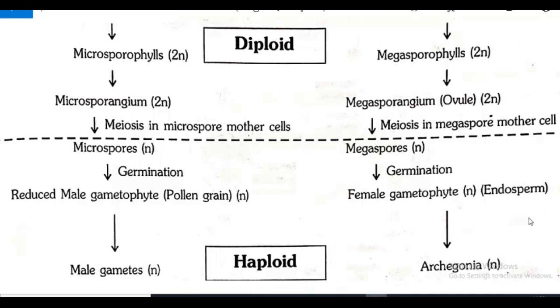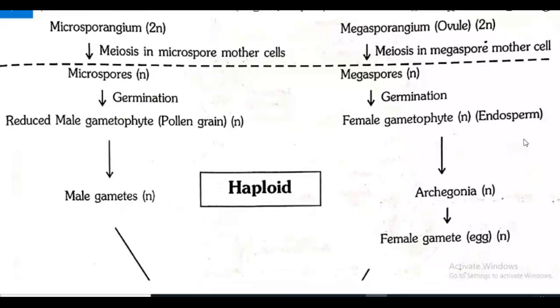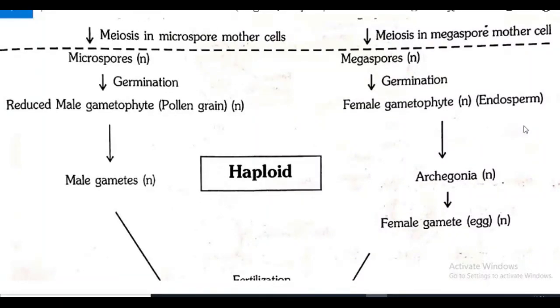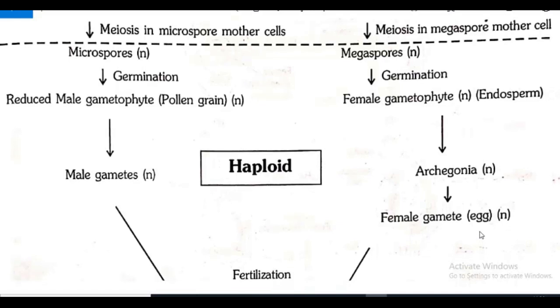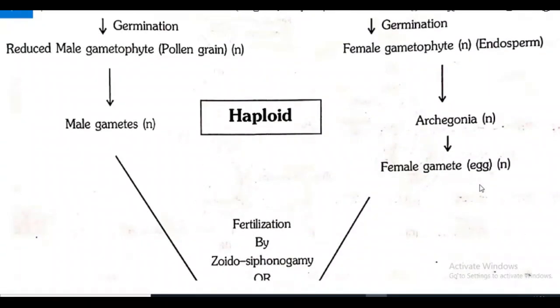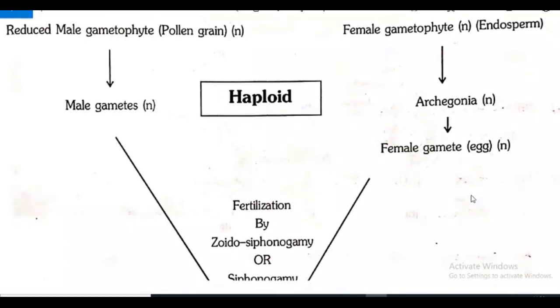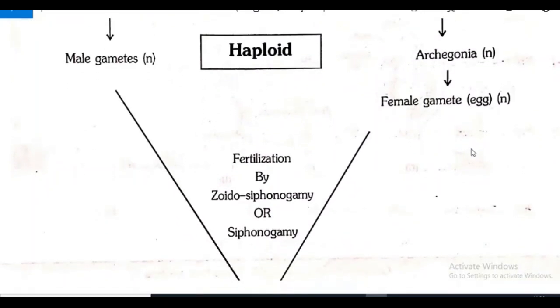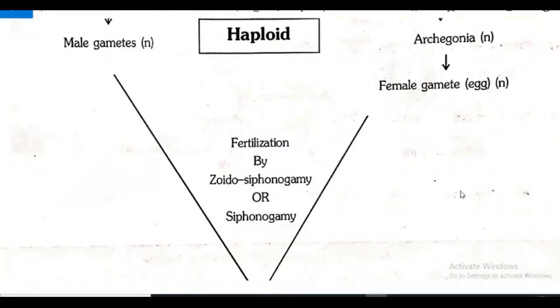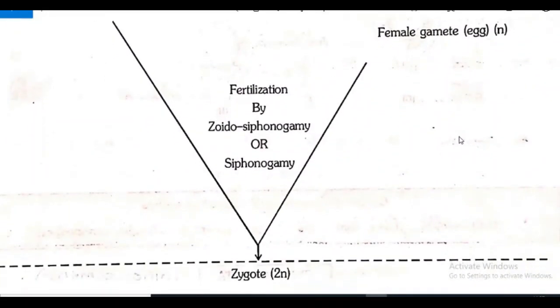In female gametophyte endosperm, archegonia, and here archegonia contains female gamete, that is known as egg. Now what happened? Male gamete, female gamete, both are fusing, that is fertilization. Fertilization by zoidogamy or siphonogamy.